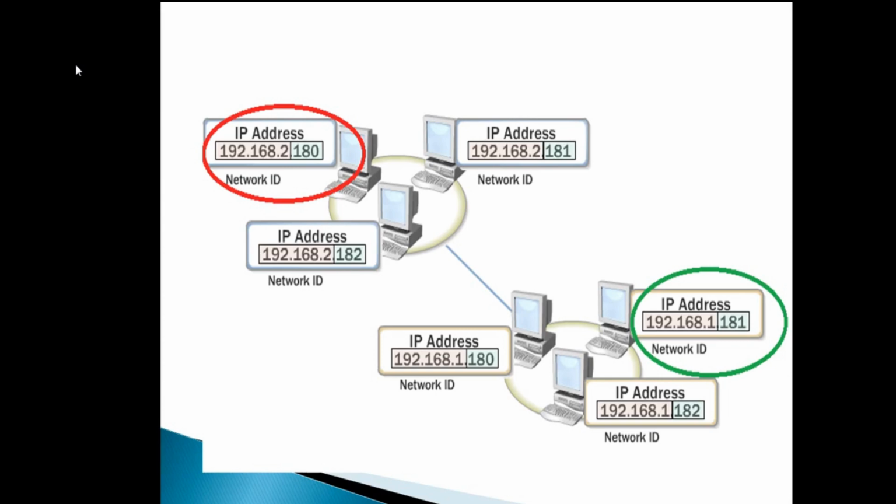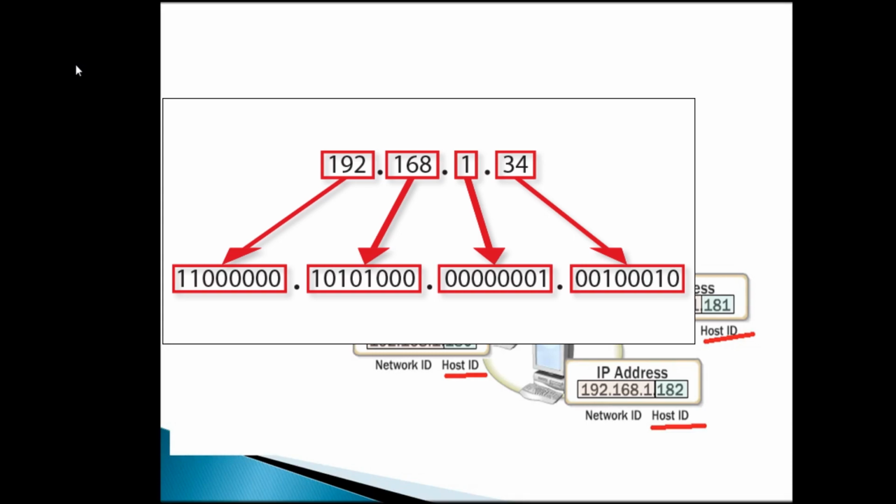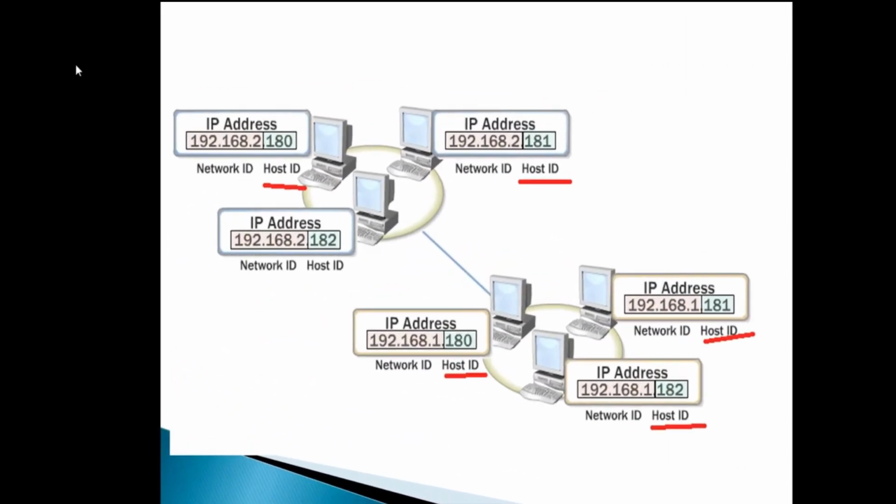The host addresses of both networks start at 180, you can see here, but there should not be any confusion with duplicate IP addresses because, as their network IDs show, they are on separate networks. So friends, you have seen how the four octets in an IP address are used to define a specific client on a specific network, and how the octets can be grouped in different ways to provide addresses for networks of different sizes.